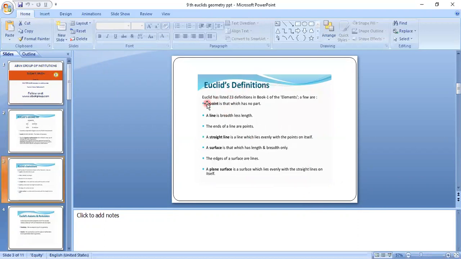Euclid's definitions. Euclid has listed 23 definitions in book 1 of the Elements. A few are: a point is that which has no part, a line is breadthless length, the ends of a line are points, a straight line is a line which lies evenly with the points on itself. A surface is that which has length and breadth only. The edges of a surface are lines. A plane surface is a surface which lies evenly with the straight lines on itself.